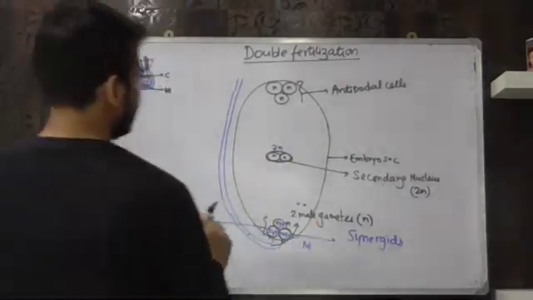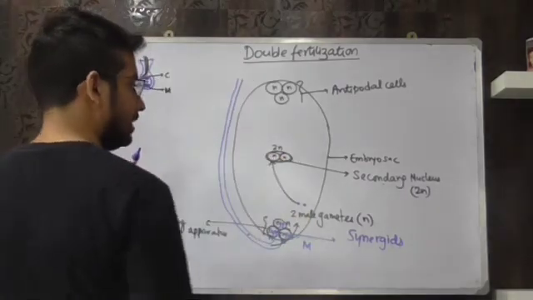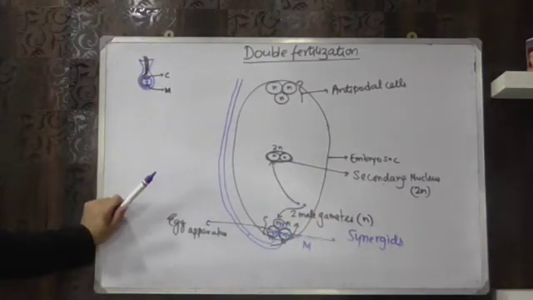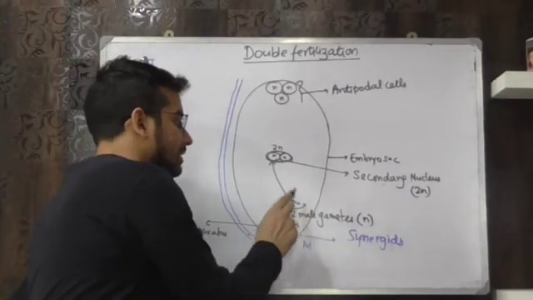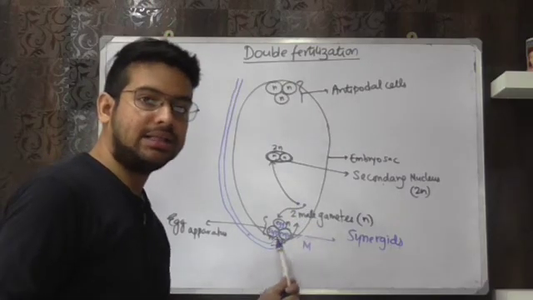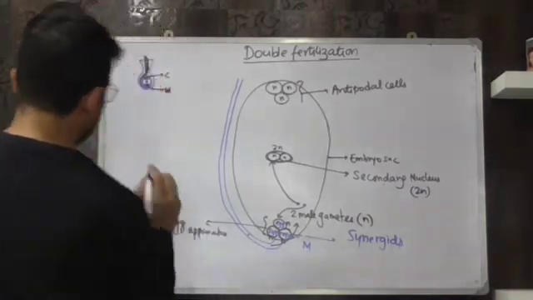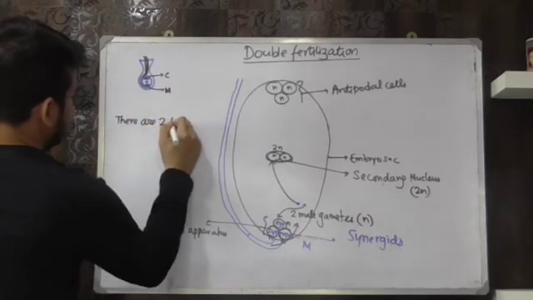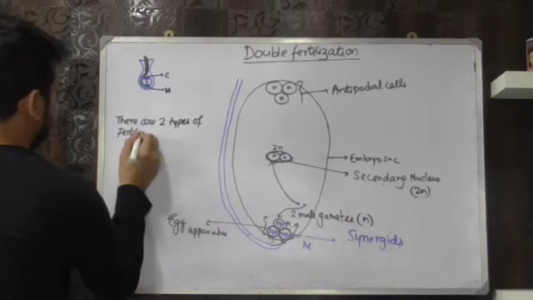Next step is this male gamete will go and fuse with this secondary nucleus, while the second male gamete will go and fuse with this egg. So there are 2 different types of fertilizations. The first fertilization takes place between this secondary nucleus and this male gamete, while the second fertilization takes place between this male gamete and the egg, that is the female gamete. So I can write there are 2 types of fertilization.